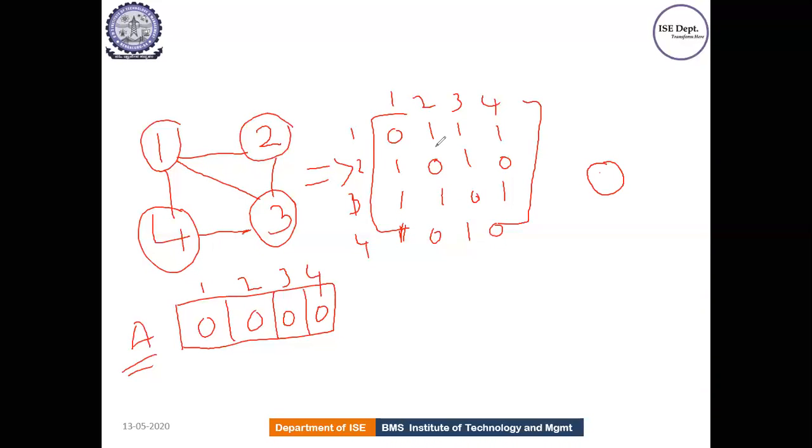So let me start with 1. The same way I can write it here. Let me start with 1, remaining all will be 0, 0, 0, correct? So this represents the first initial node, correct? The starting node is 1. Consider this the starting node. 1 is the starting node. Am I clear now? Fine.